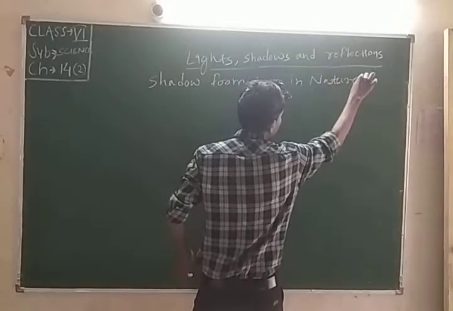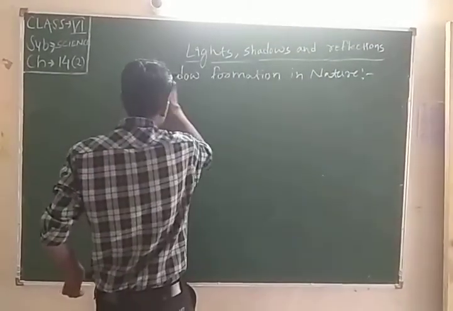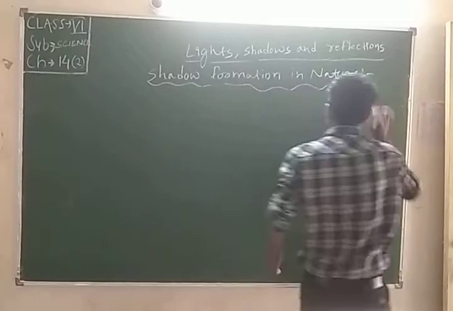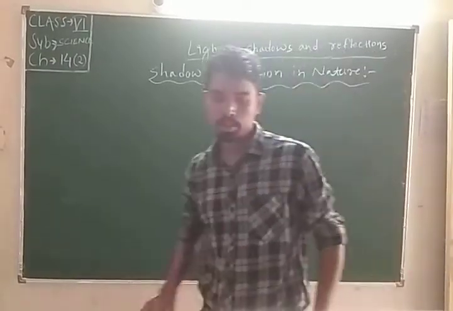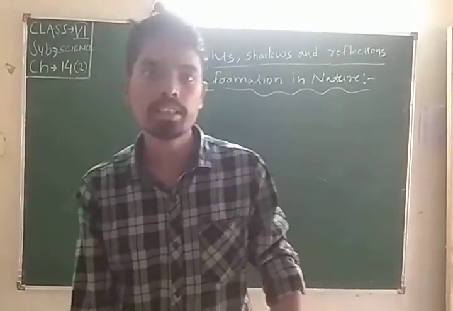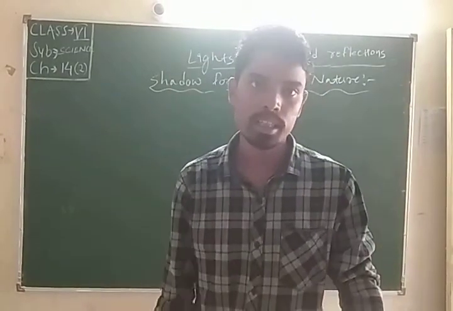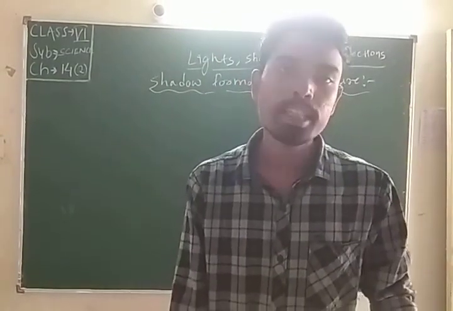The example of formation of shadows is the eclipse.